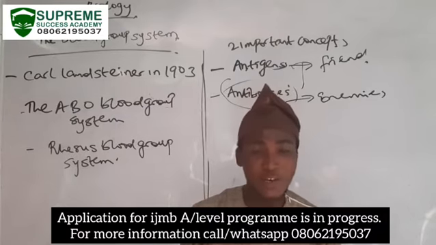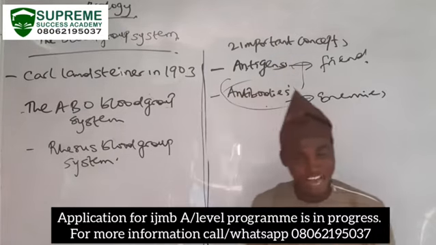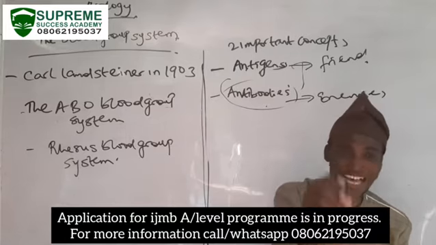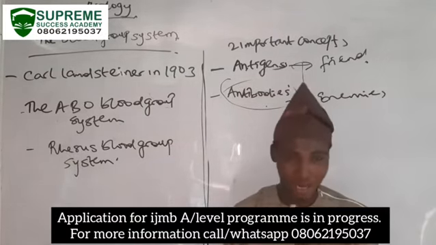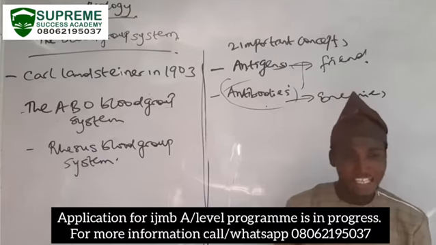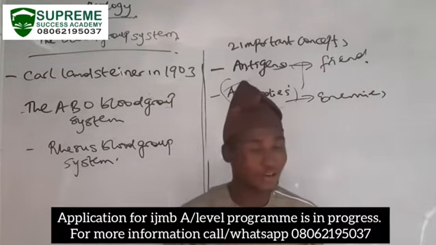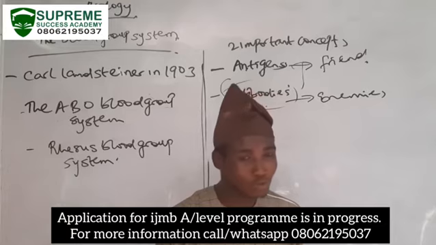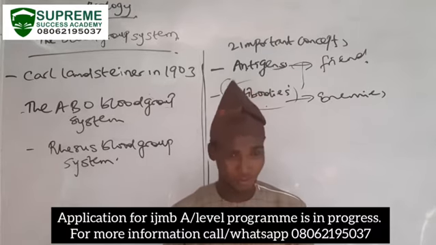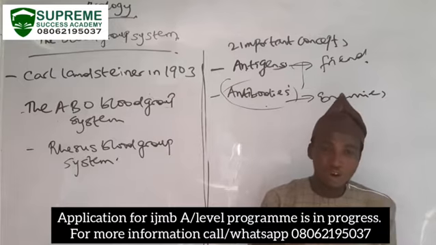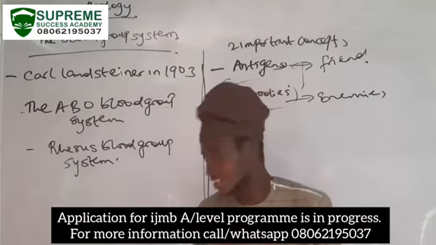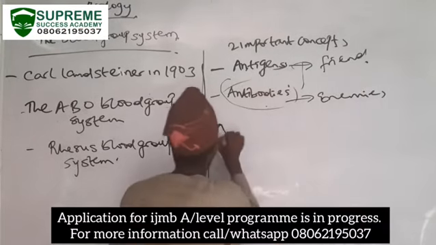That means if a particular blood group has a specific antigen, then it will not clump another blood. However, if it has an antibody for another blood group, that blood group is going to get clumped. I repeat: when you have an antigen for a blood group, there is not going to be agglutination. That is the terminology, agglutination.